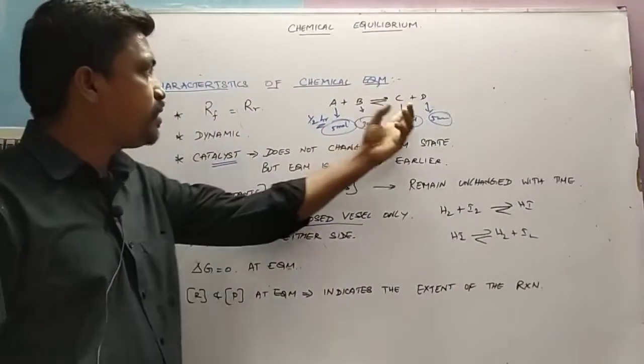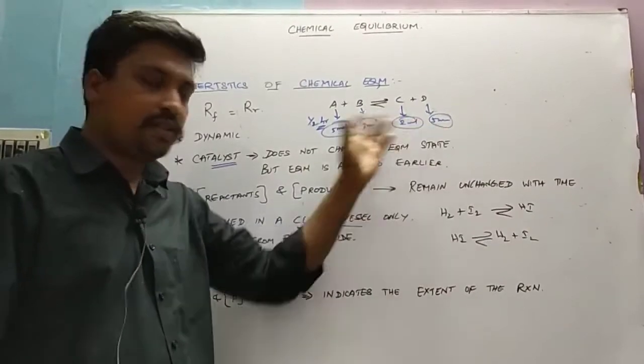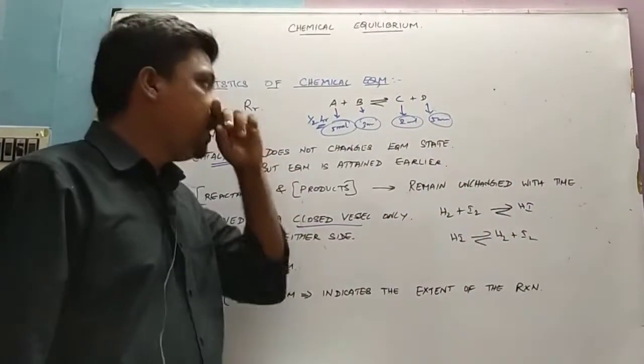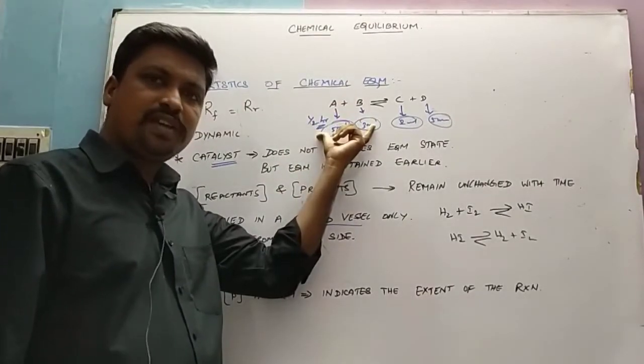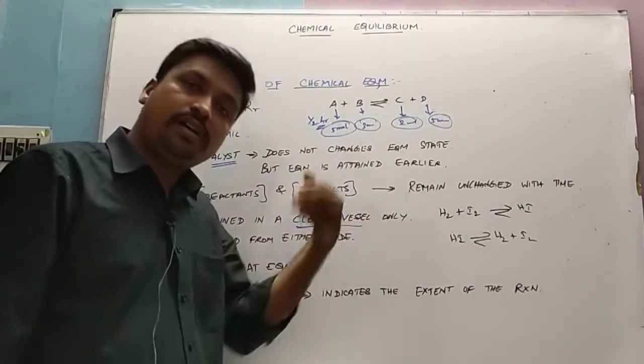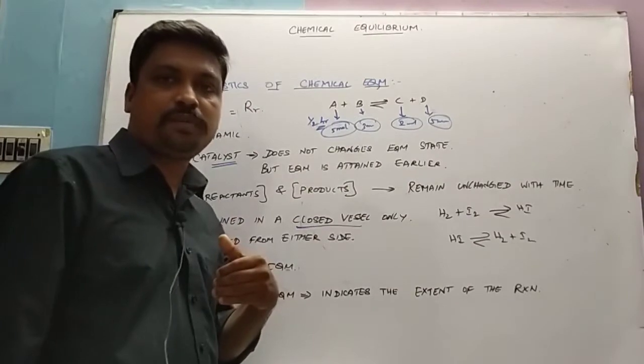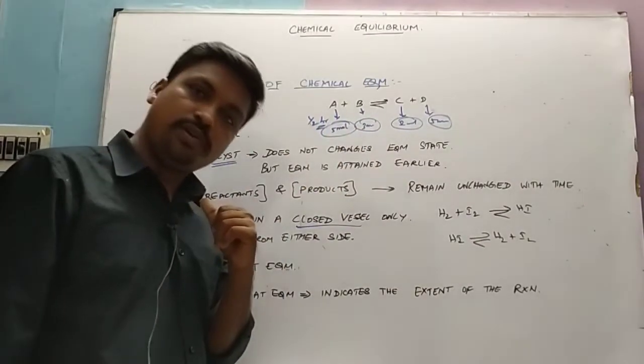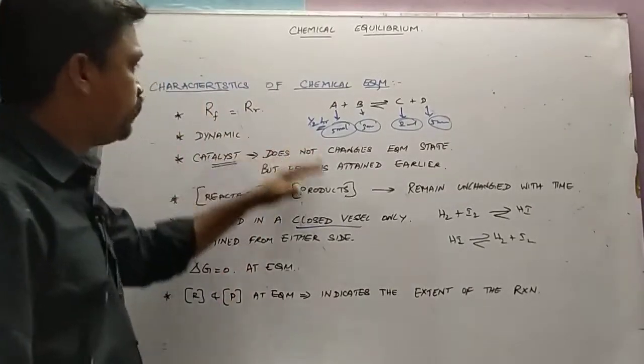See here, if the product concentration is more, sir, the reaction has gone much towards the right side. If the reactant concentration is more, sir, the reaction has not gone even to 50% of the yield, because the reactant concentration is more. I think you are all very clear with this.